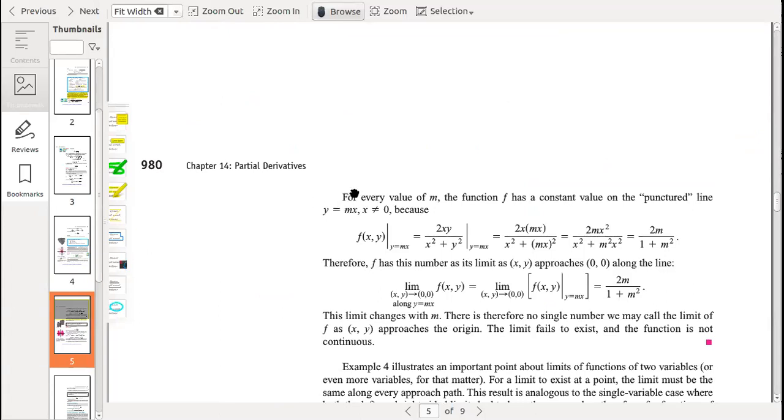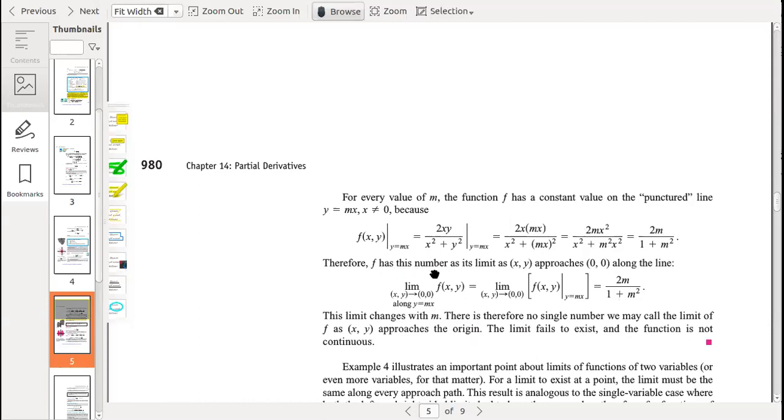So m is the slope of the line, and we can show whether it is continuous or not. Replacing y with mx, we get 2mx squared over x squared plus m squared x squared, which simplifies to this form.